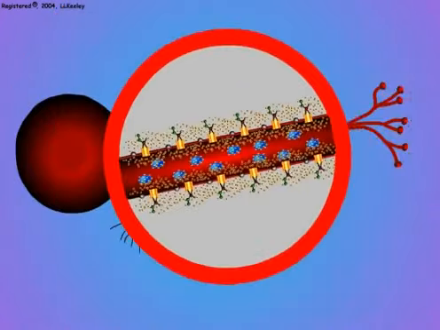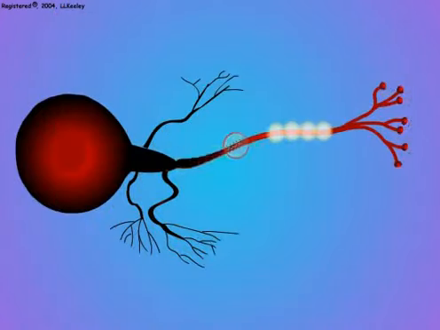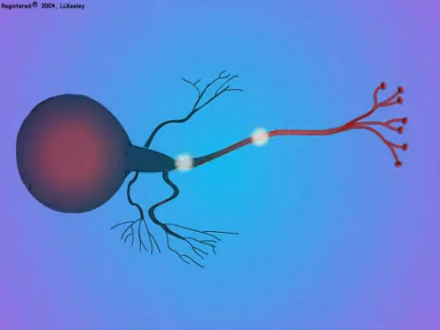Let us observe these effects at the neuron level. Pyrethroid-treated neurons exhibit uncontrolled firing and neurotransmitter release.